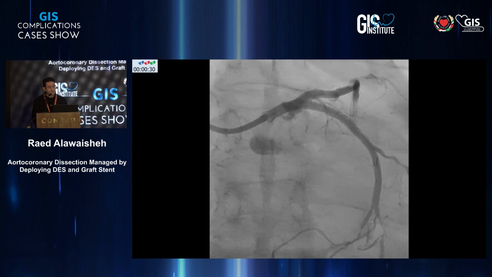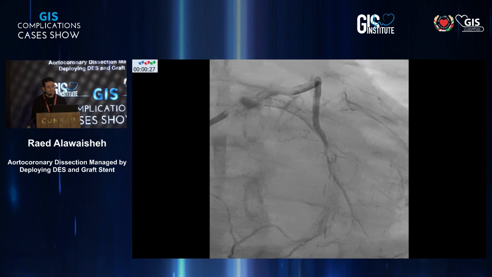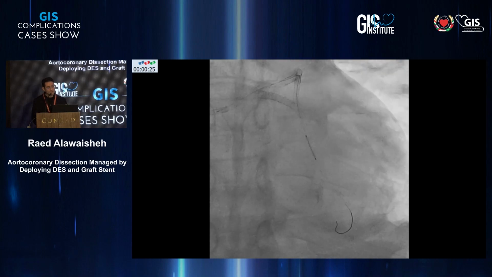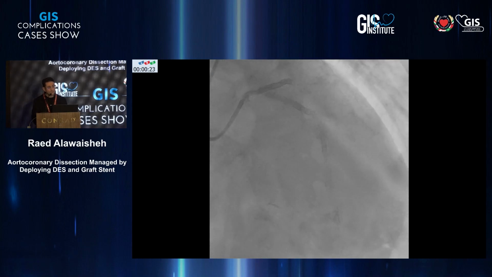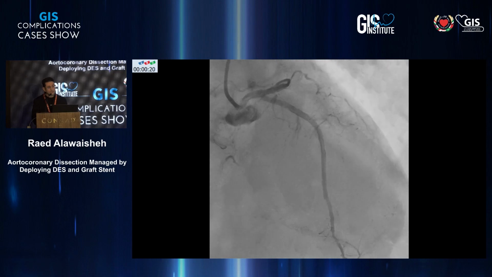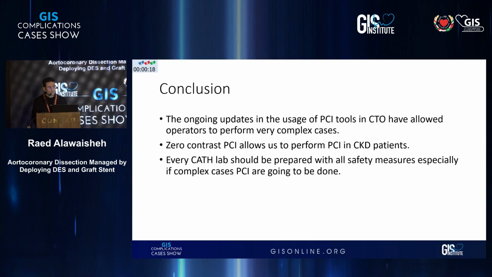To get this, the flow in the LAD, you can see it is not good. So I fixed the lesion there. Now the flow is much better. Still I have some leak, but it is less than before. And that was the last image. So my conclusion from this case is even if you have a high risk case, you go and maintain the flow and fix the aortocoronary dissection or the left main dissection with a stent. Excellent, thank you very much.